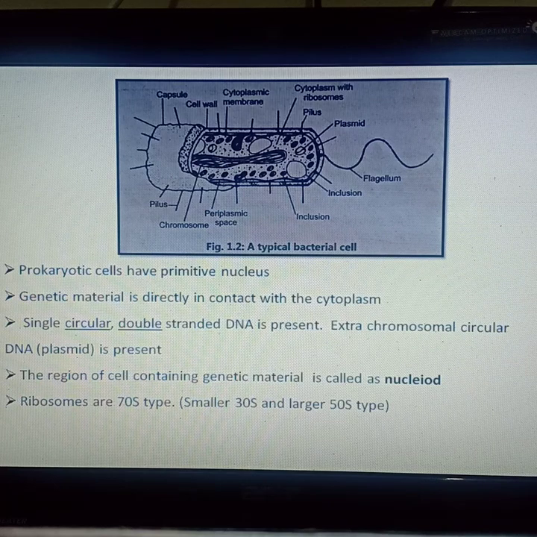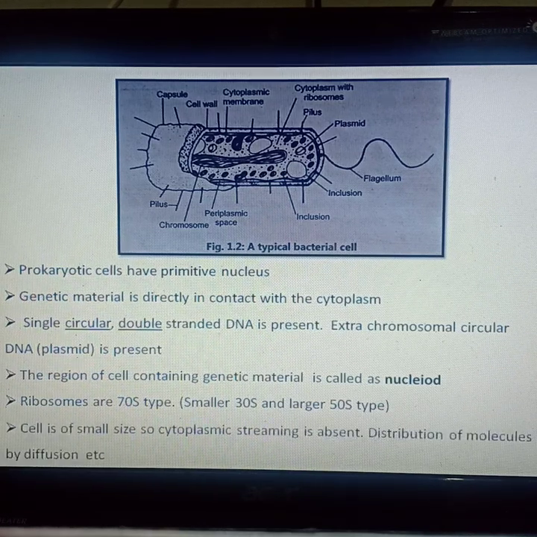The prokaryotic cell contains 70S type of ribosomes. These ribosomes contain two units, smaller and larger. The smaller unit is of 30S type while the larger is of 50S type.